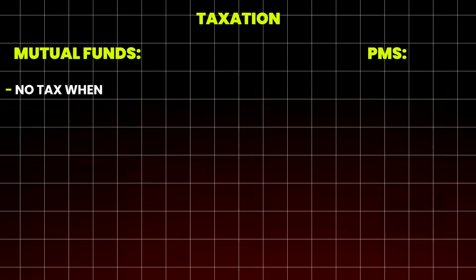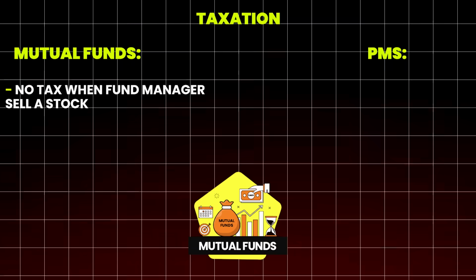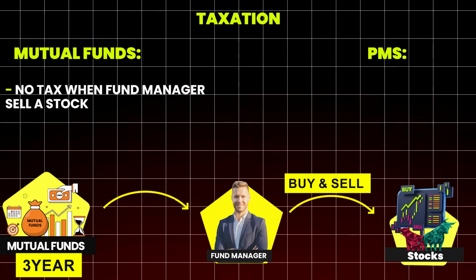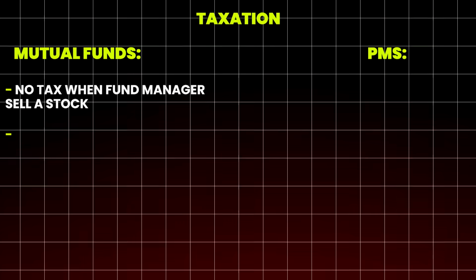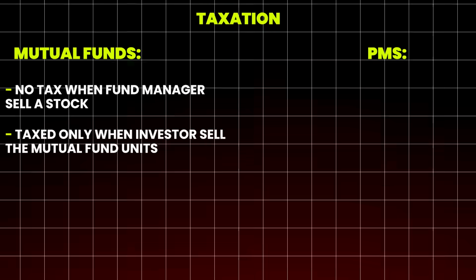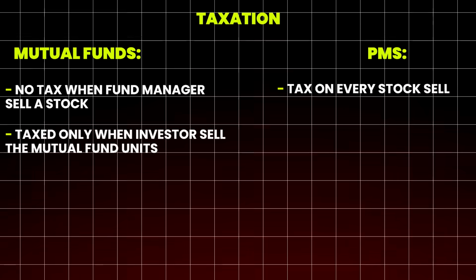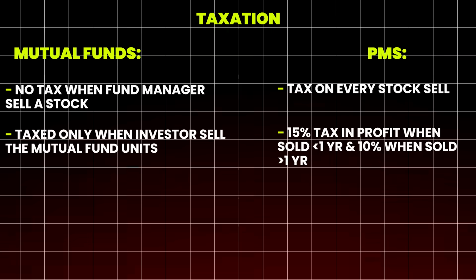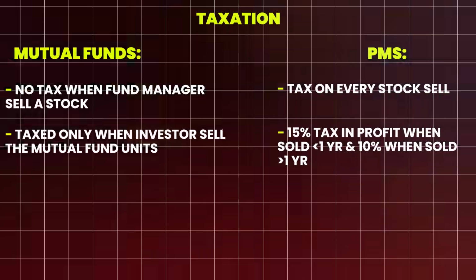So within mutual funds, when fund manager makes any change in the portfolio, that is buy or sell any stock, there is no tax on that. It means, let's say you hold mutual fund for 3 years and during that period, fund manager buys and sells 100 stocks. But there's no tax on that until you redeem your units, that is until you sell your mutual fund. However, in case of PMS, every time the PMS manager sells a stock, there's a tax they have to pay. So if the stock is sold within 1 year, there's 15% tax on profit. After 1 year, there's 10% tax.